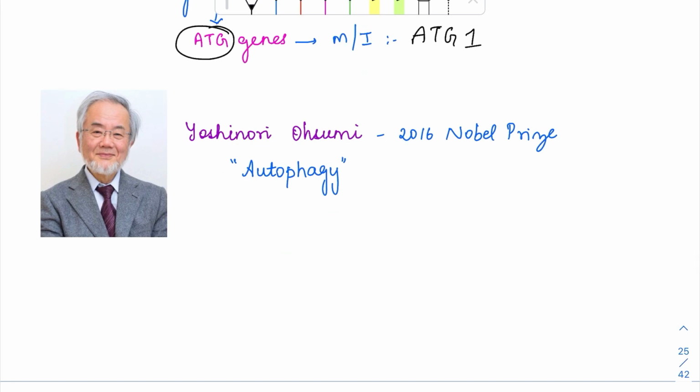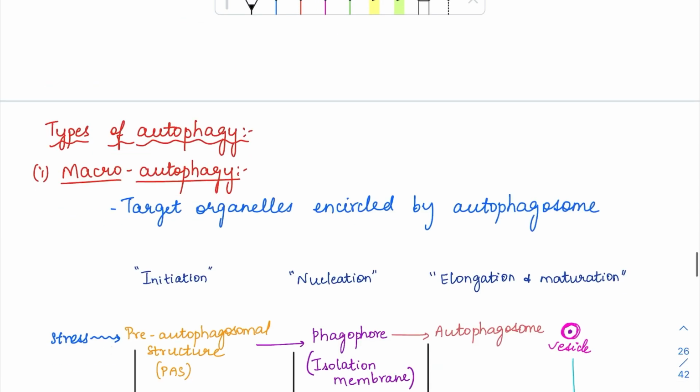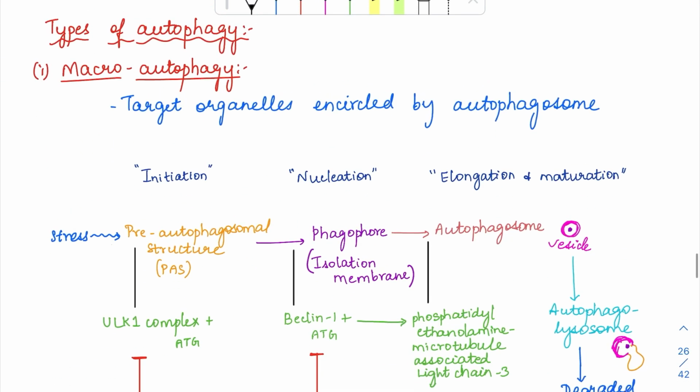And here, this can come as an image-based question also. He is the scientist Yoshinori Ohsumi. He gave the pathogenesis of this autophagy and he was awarded the Nobel Prize in 2016 for the same. So, let's see about the types of autophagy. We have 4 main types of autophagy, starting with macroautophagy.